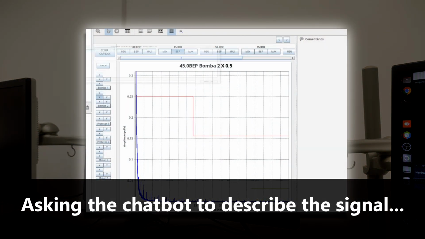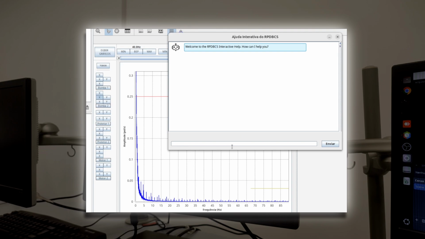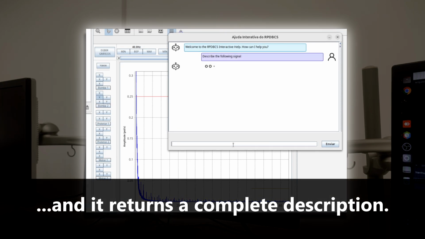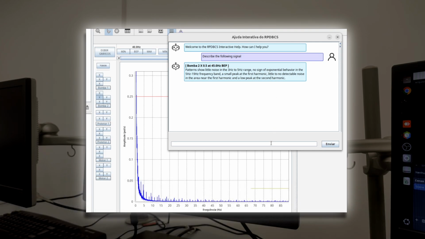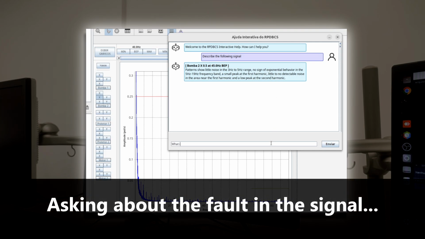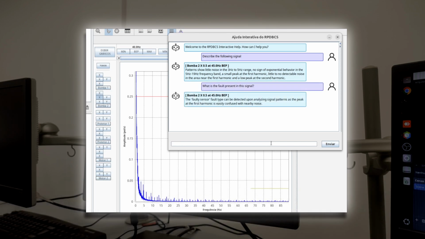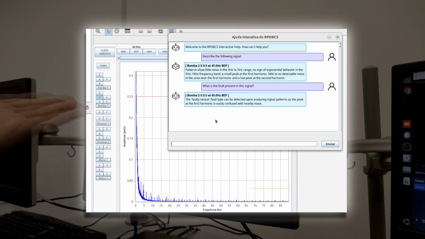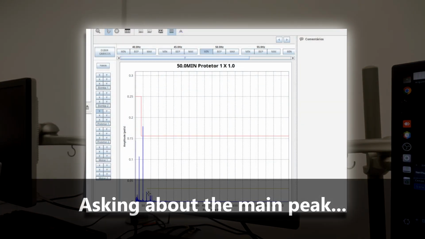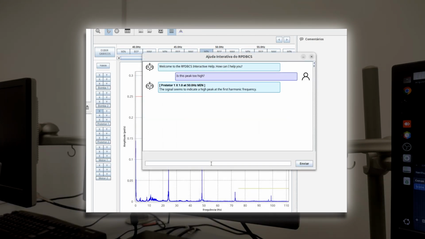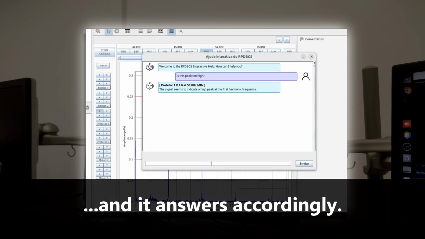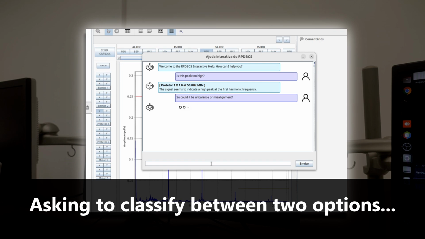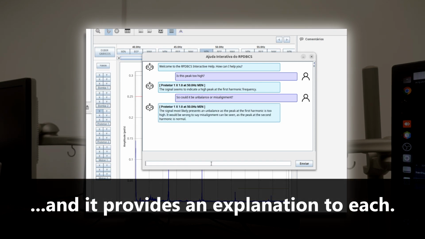Asking the chatbot to describe the signal. And it returns a complete description. Asking about the fault in the signal. And it provides the label and some reasoning. Asking about the main peak, and it answers accordingly. Asking to classify between two options, and it provides an explanation to each.